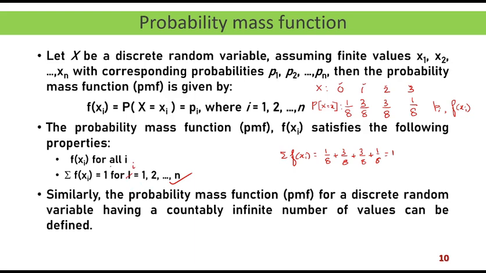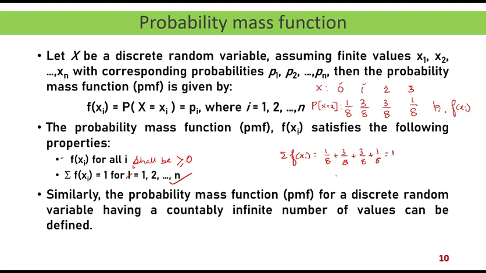And so f of xi for all i shall be greater than or equal to 0. Certain probabilities might be 0 also, but no probability should be negative. So this is one condition of a probability mass function, that individual probabilities shall be greater than or equal to 0, and the sum of the probabilities should be equal to 1. So these are two important conditions for a probability mass function.